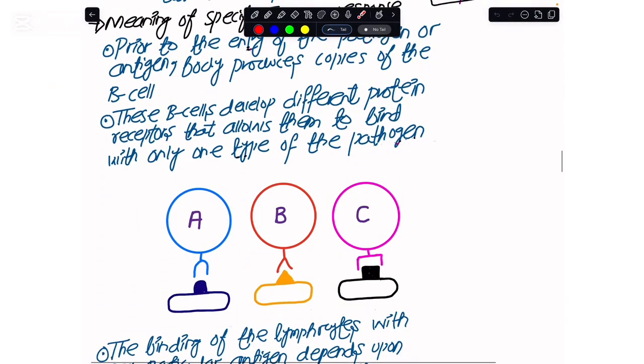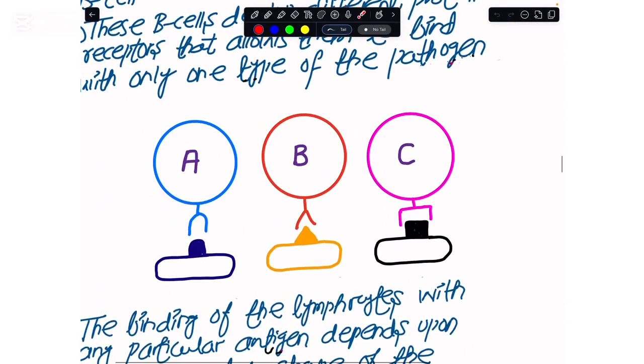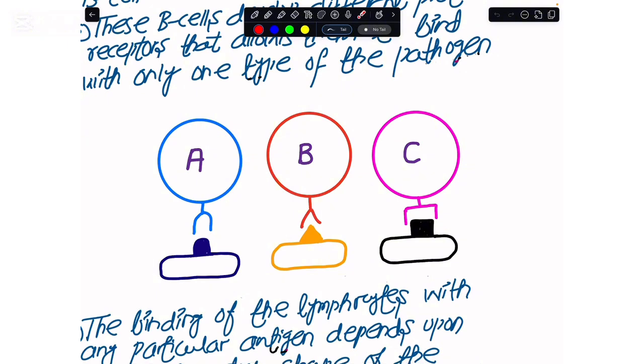So the idea is that prior to the entry of the pathogen, our body makes multiple copies of the lymphocytes. It is the same way we live in a country, and in the country we train the army, the air force and the other special forces as well. It is not the case that we start training the army personnel after the enemy has entered our country; we do it prior to the entry of the enemy. Likewise, my body makes multiple copies of the lymphocytes prior to the entry of the pathogen.